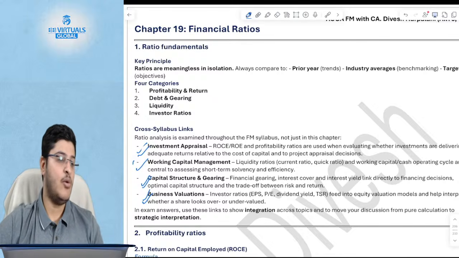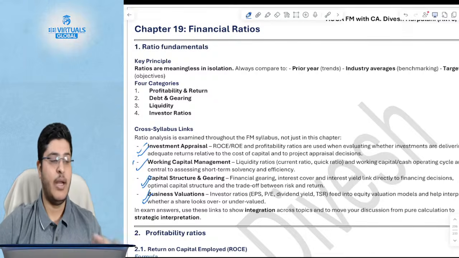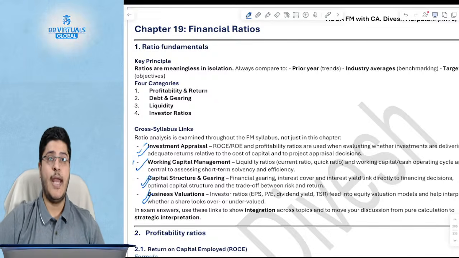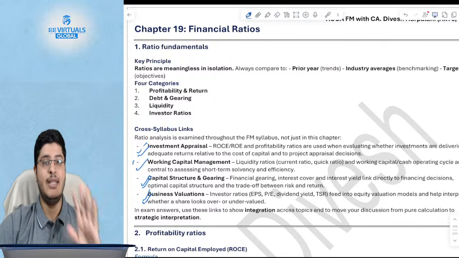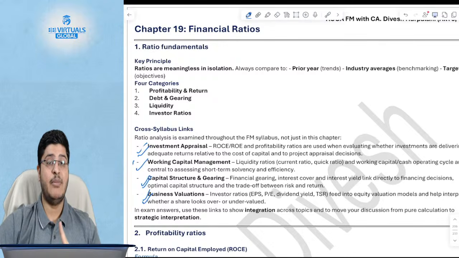If you want, I can go about covering it very quickly, or else we can end the lecture over here and you can go about it at your end. You let me know what needs to be done. The only thing that is pending is ratios and working capital management. Working capital management, which is chapter 7 to chapter 10 of my notes, is already covered.